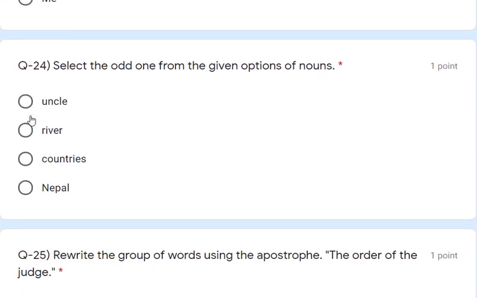Question number 24. Select the odd one from the given options of nouns. Uncle, river, countries, Nepal. Uncle, river and countries are common nouns. So the proper noun is Nepal. So Nepal is the correct answer.